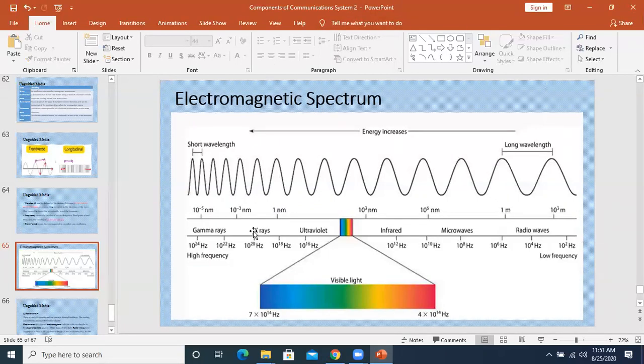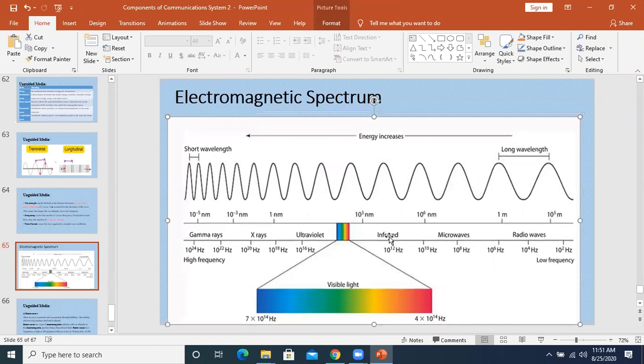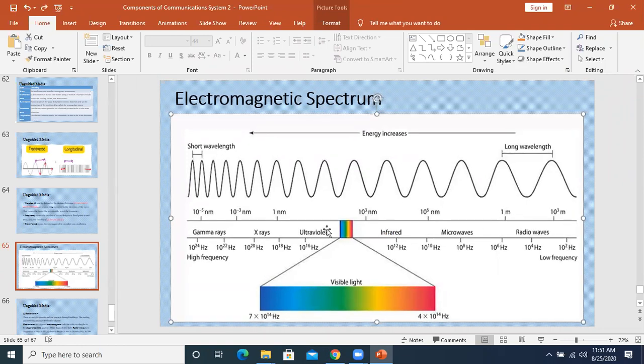So all types of waves that we have got, what are their differences? This is the thing that we need to understand. Please pay attention to this diagram, I'm going to explain this thing. I am discussing from right to left. अगर आप देखिए right पे radio, then micro, then infrared, then visible light, then ultraviolet, then X-rays, and then gamma rays.